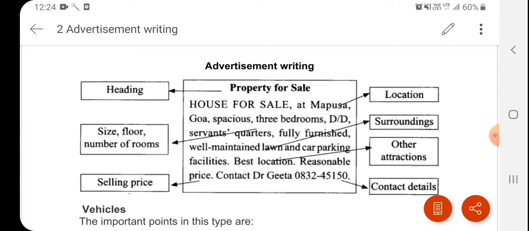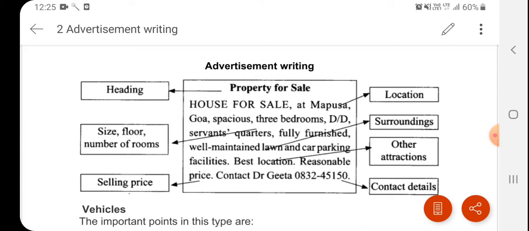Firstly, you have to make the box, then you have to write the heading in bold, then you have to give a line gap, and you have to write the advertisement in 50 words. Over here: house for sale at area Goa, spacious, 3 bedrooms, fully furnished, well maintained lawn and car parking facilities, best location, reasonable price, contact details.